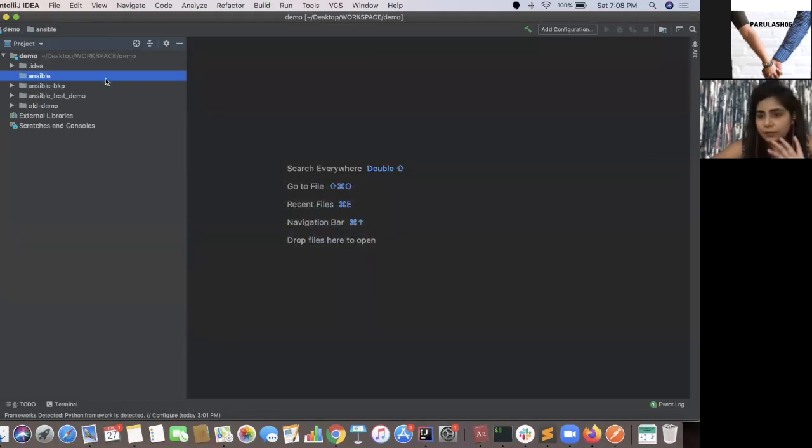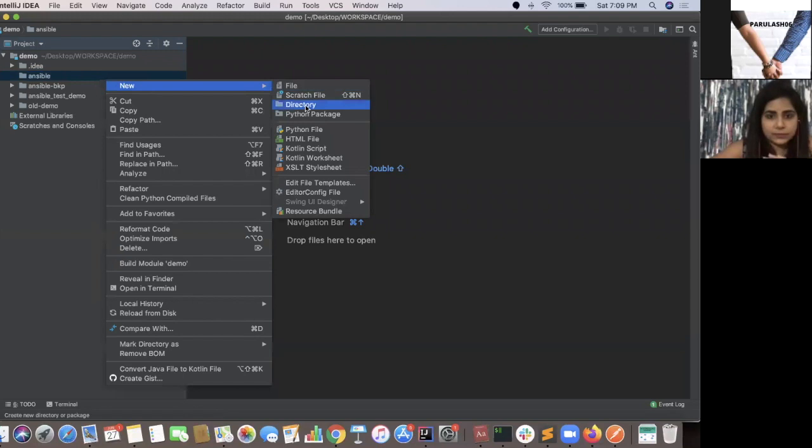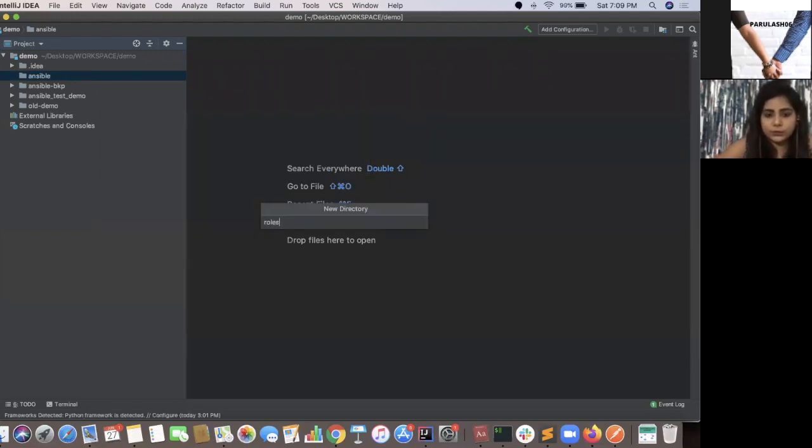The first thing we'll make in this directory is one more directory called roles, wherein we'll be putting all the roles, so that our code is modularized and the same role can be used multiple times for multiple sets of machines and in multiple places. So let's write a role. There is a specific directory structure which Ansible follows, so it's always advisable to go with the same structure.